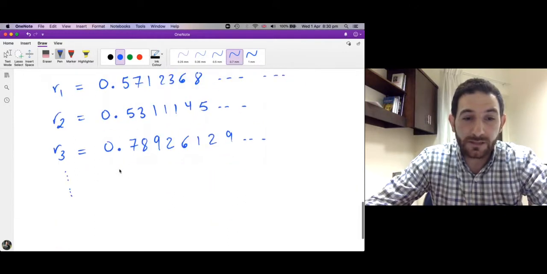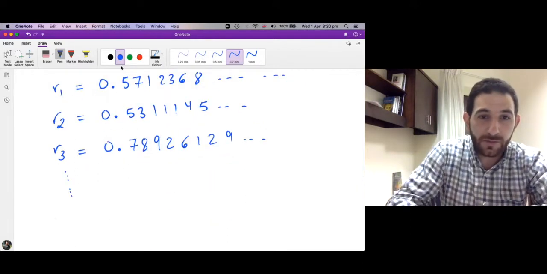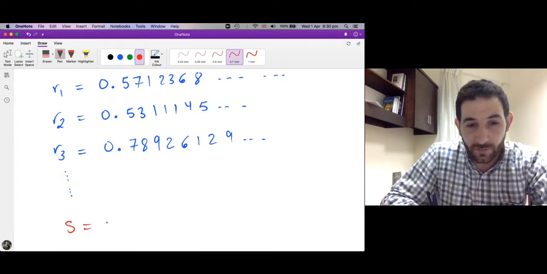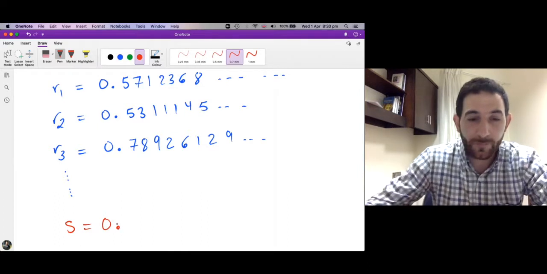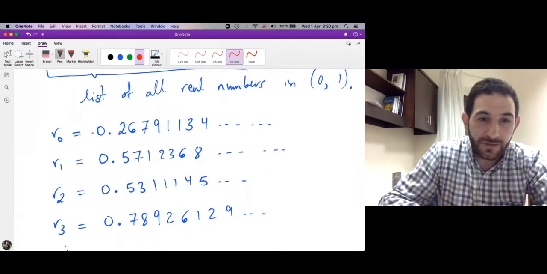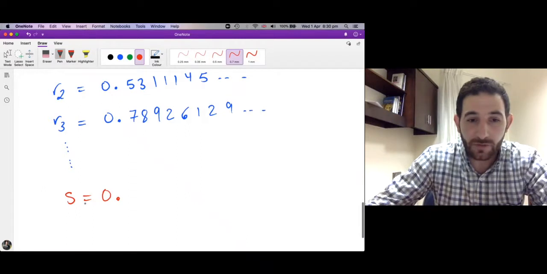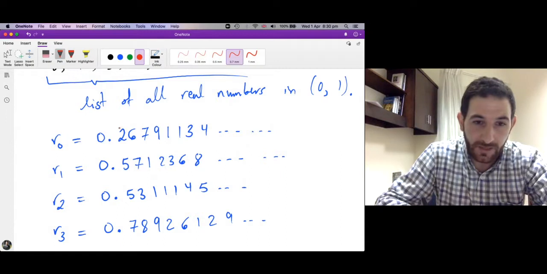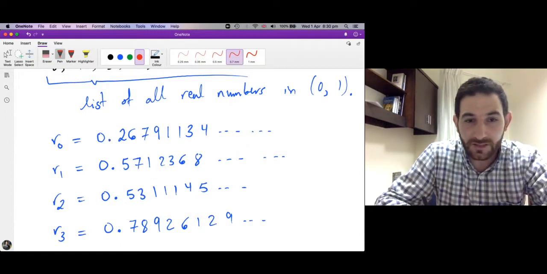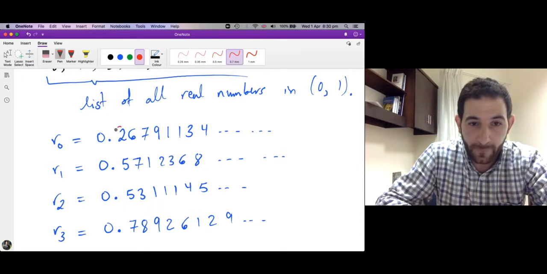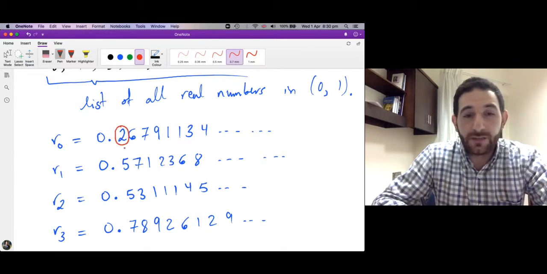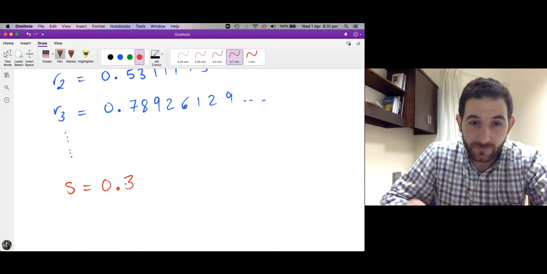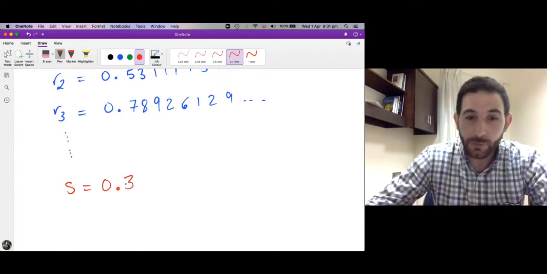Now we have a question. Consider the number, let's call it S, where S is obtained as follows. I want to construct a new number, call it S, in the following way. You look at the first decimal place to the right of the decimal point of the first number, and if it's 2, you put here 3, and if it's not 2, you put 2.